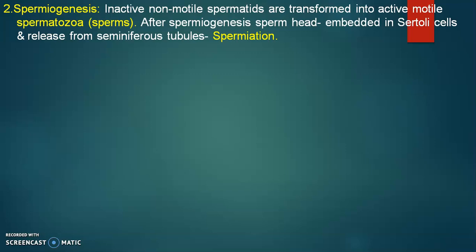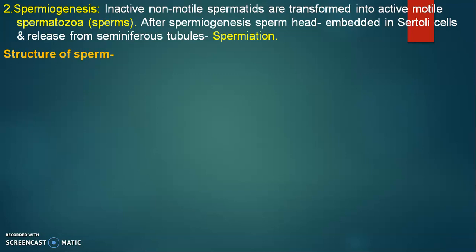After spermiogenesis, head of the sperm is embedded in Sertoli cells because Sertoli cells provide the nutrition to them. Later, they release from the seminiferous tubules. So release of sperm from the seminiferous tubules is called as spermiation.